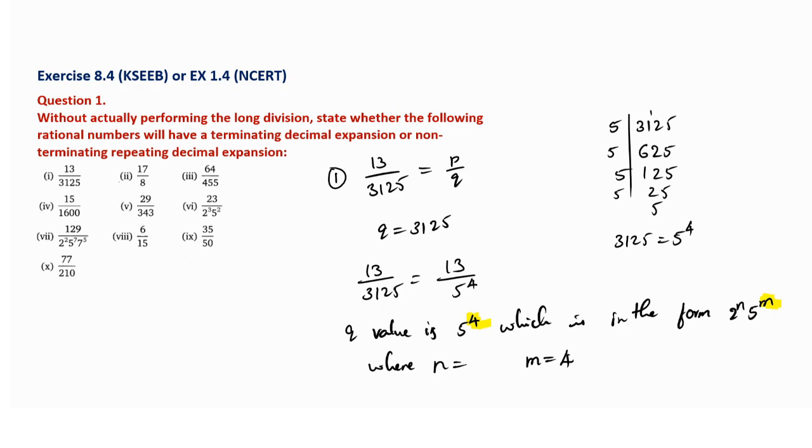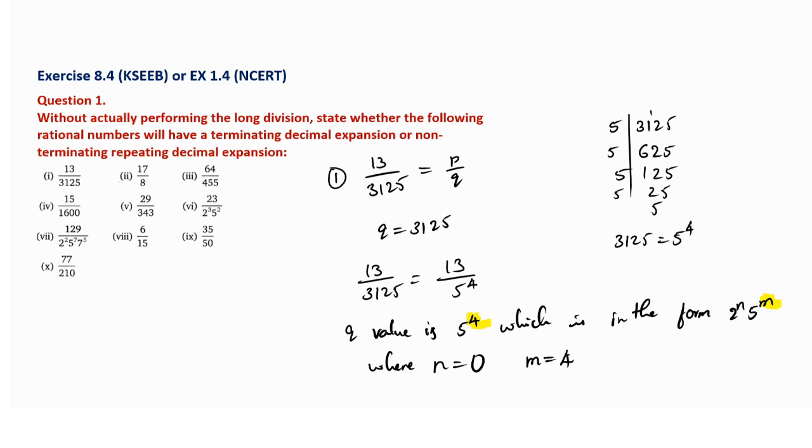0. Very good. Yes, 0. Okay. So here n value is 0 and m value is 4. That is the most important thing. Understood? So this is the only thing.